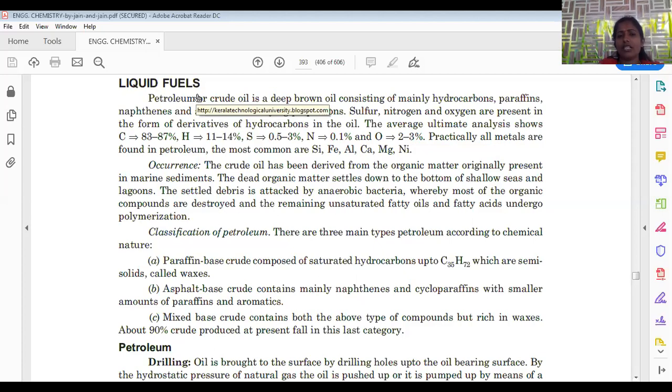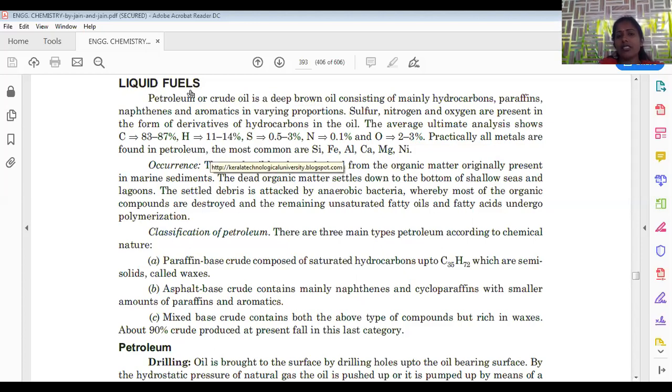The important condition is that it should be made up of carbon as a major ingredient, and the second is that when it is subjected to combustion, a large amount of heat energy should be released. The generated heat can be applied for various purposes, so that is called a fuel.